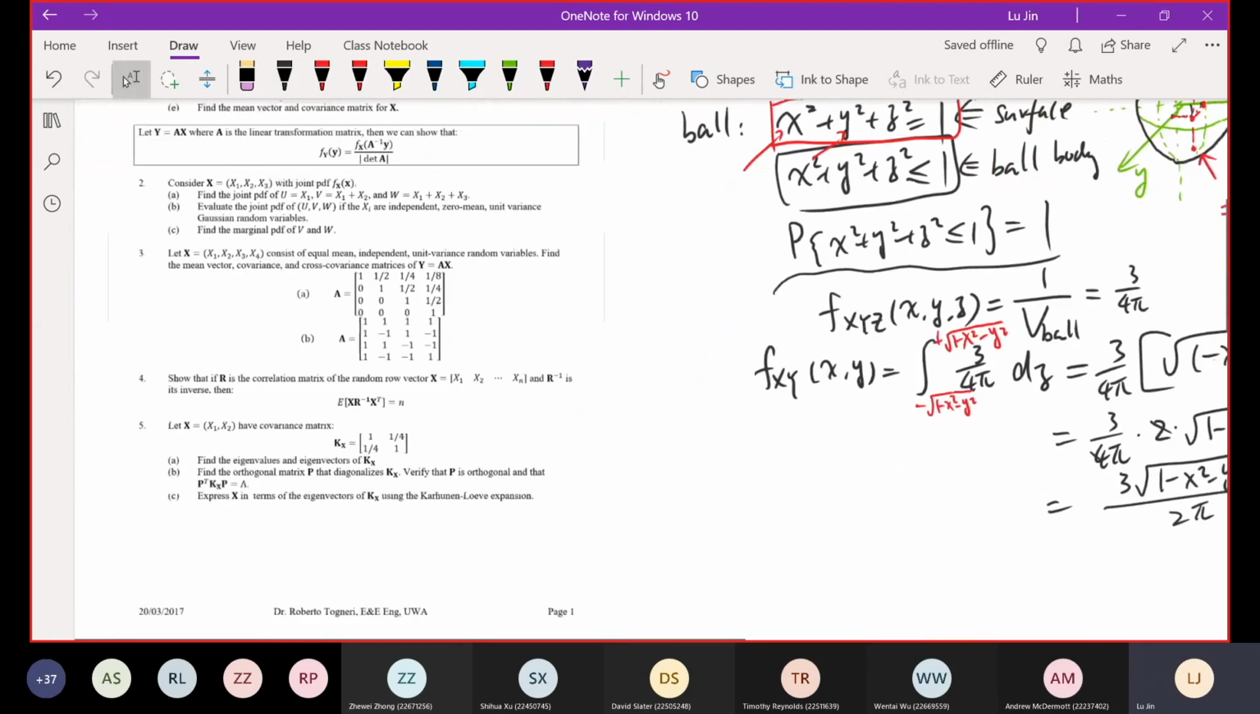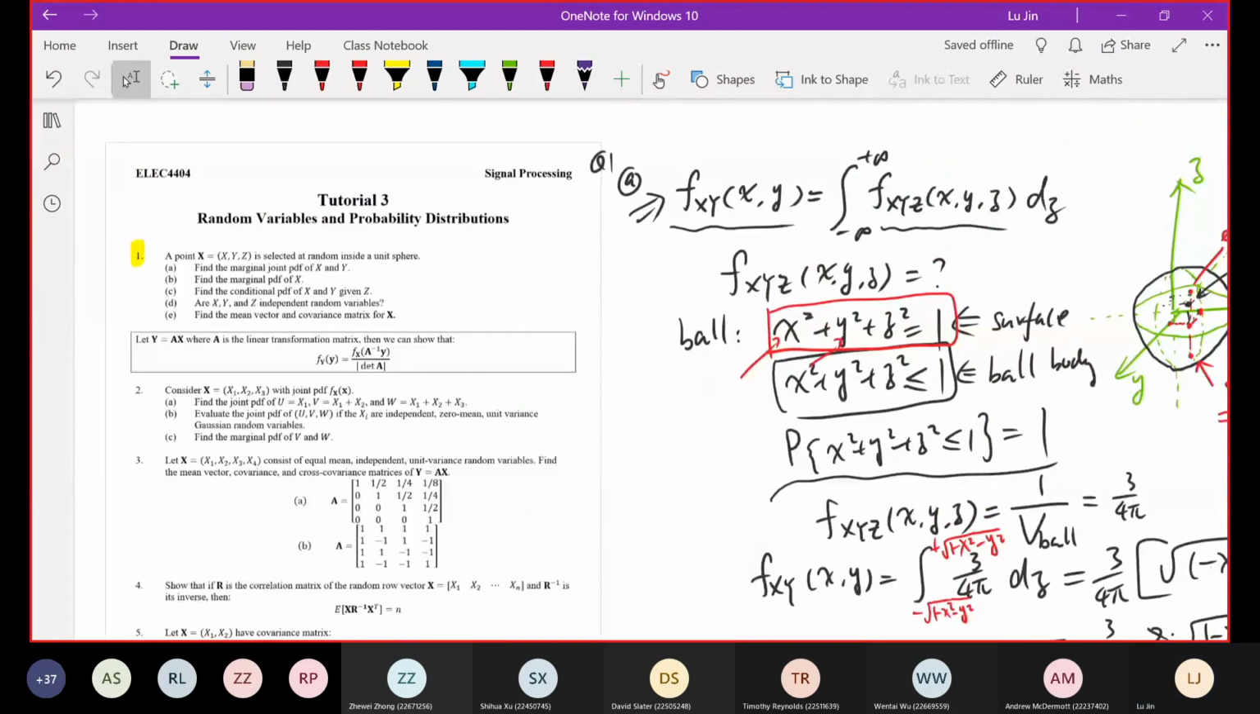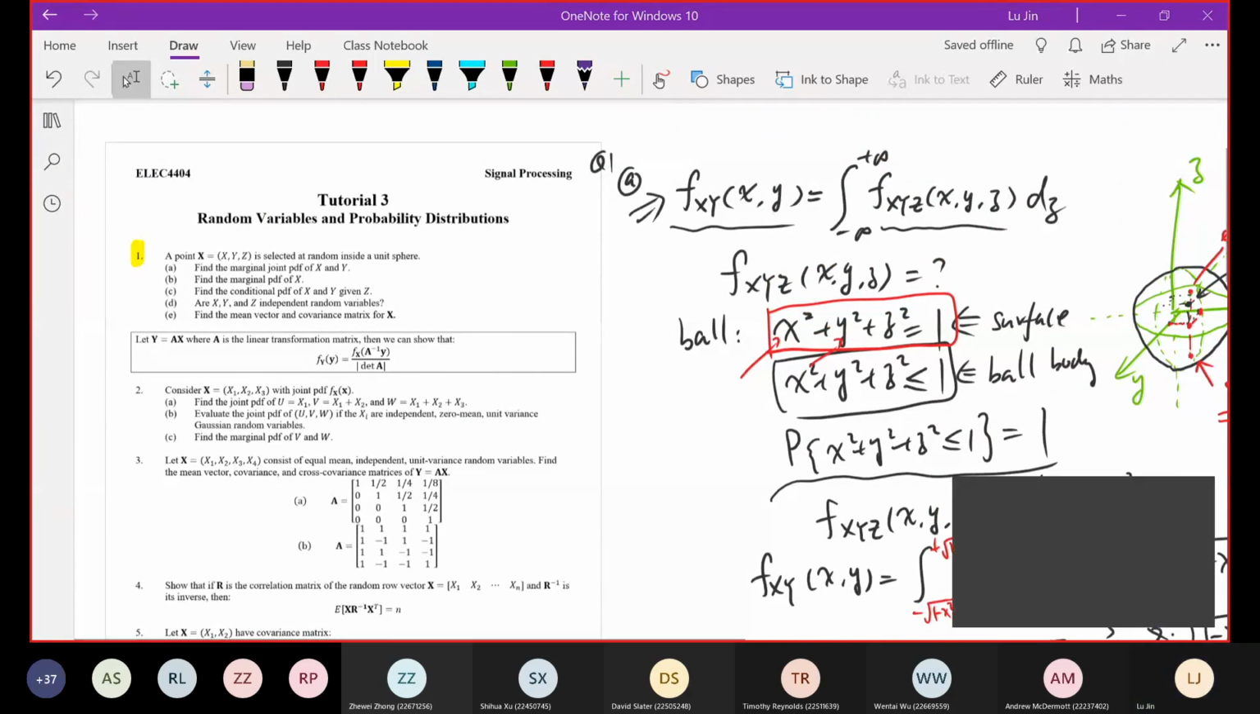Okay, everyone, does this make sense? Any questions? Sorry, just 1 second. I think I'm coughing. Okay, let's keep going. The second part is pretty hard.